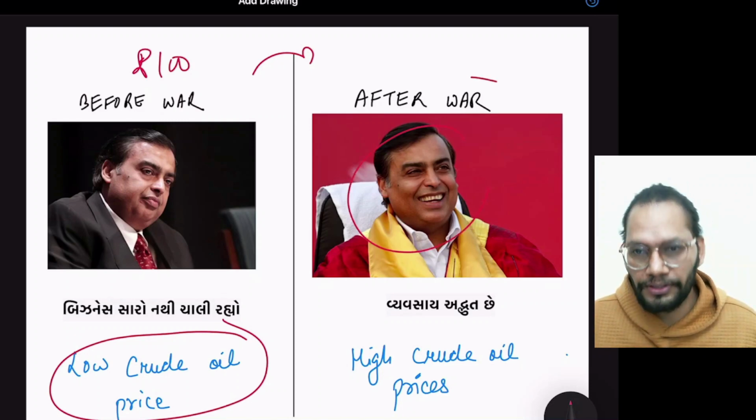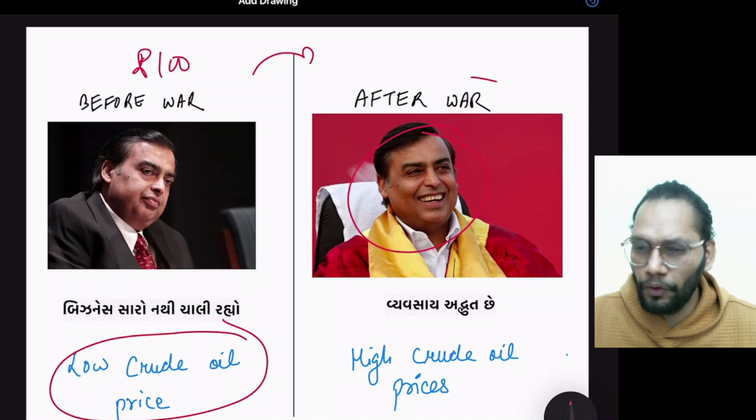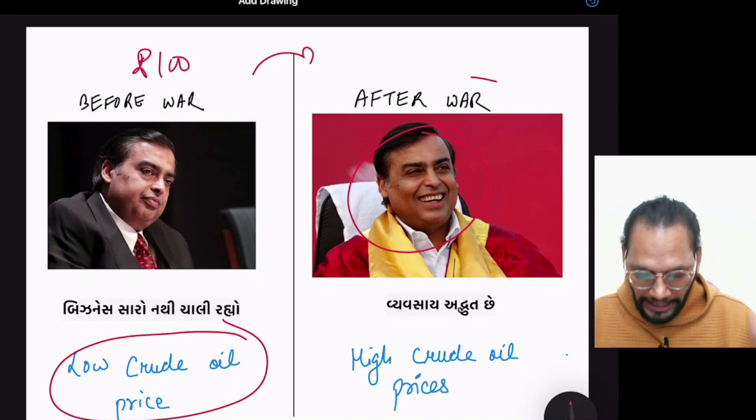He's very happy after the war. Of course, people are dying there, but he's very happy. All these companies which are making profit are very happy because the price of natural gas and crude oil has gone through the roof. Now what happens?